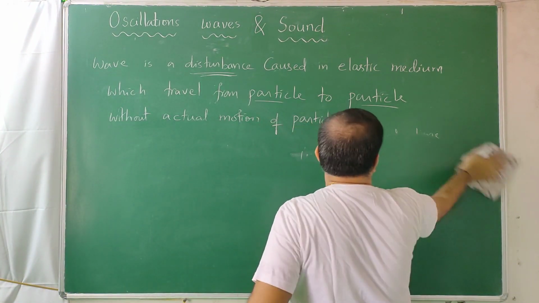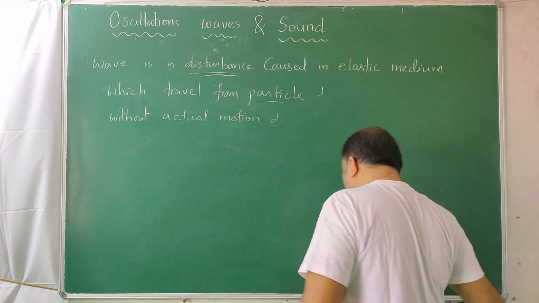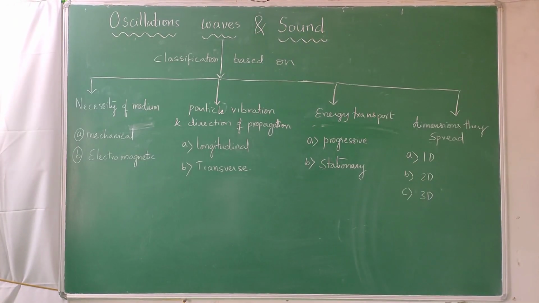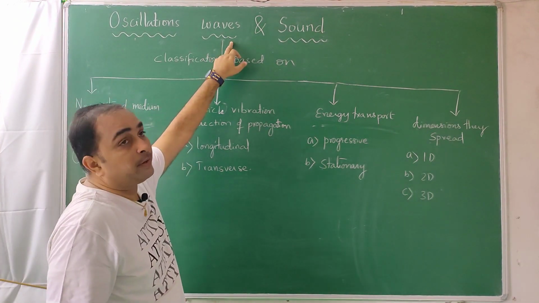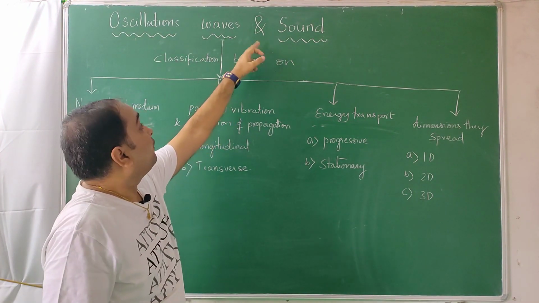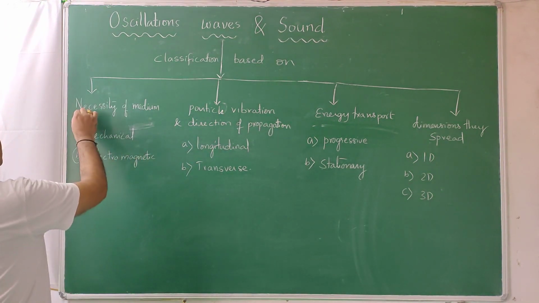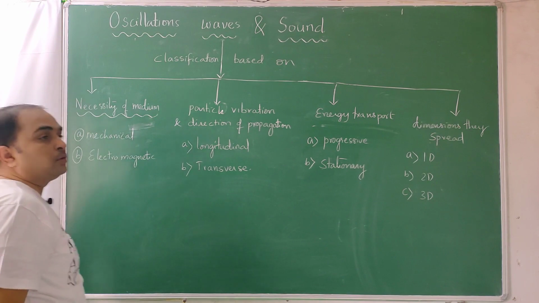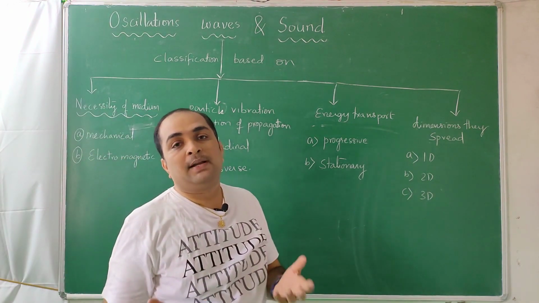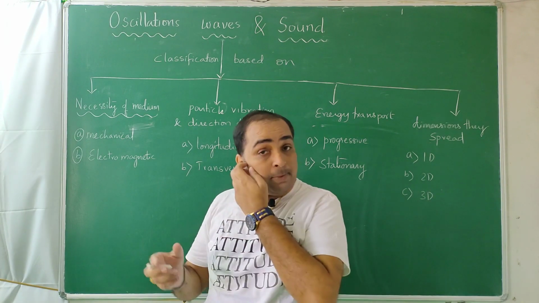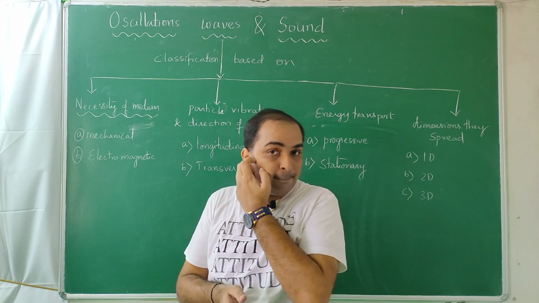Types of waves are there. I need to clear the board, you can give me a little pause. Yes students, waves, I am concentrating on this, not oscillations and sound. Wave classification based on several factors is there. Wave classification based on necessity of medium. Medium means solid, liquid and gas. Matter may not move, but matter is required.